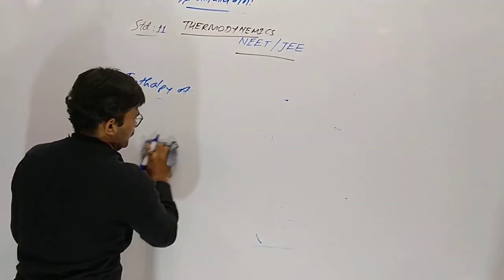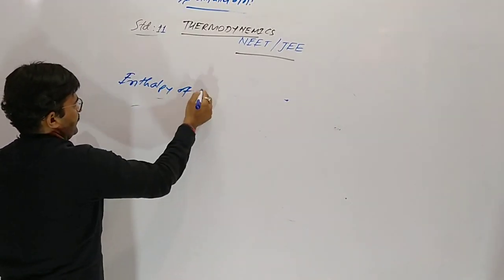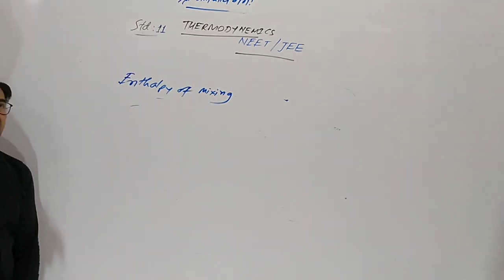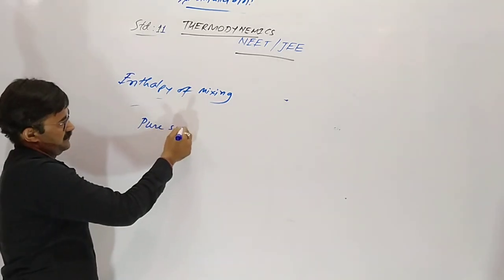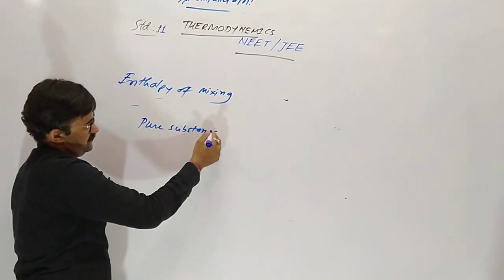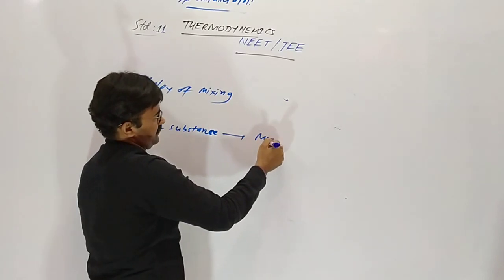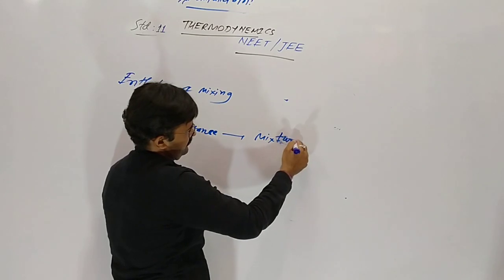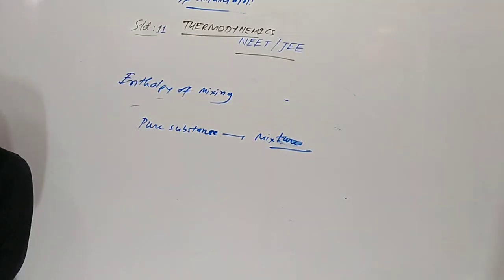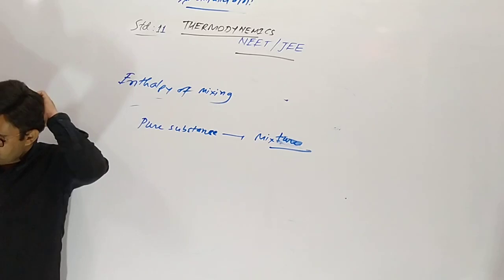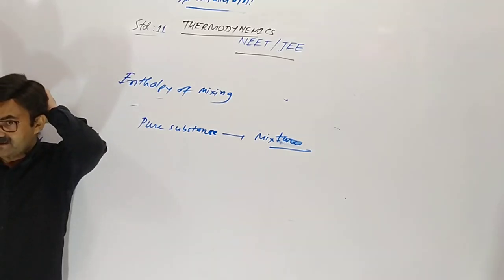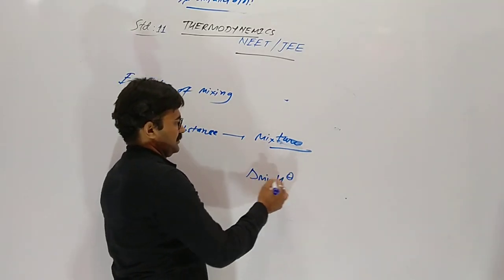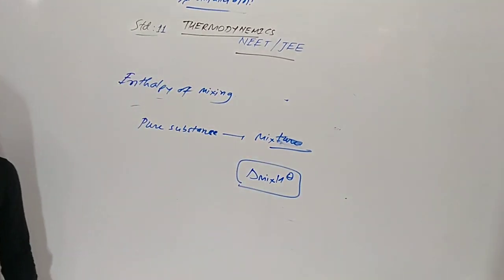Two or more pure components are mixed with each other to make a mixture. When 1 mole of each of the 2 or more substances is mixed, the change in enthalpy is called enthalpy of mixing.